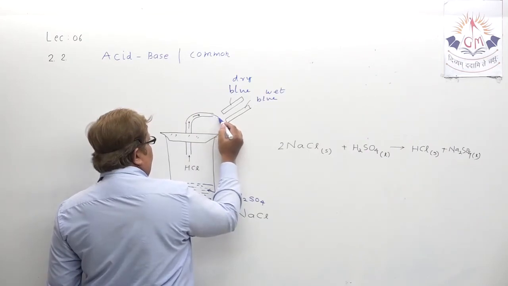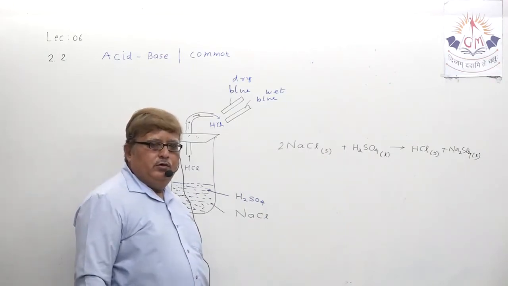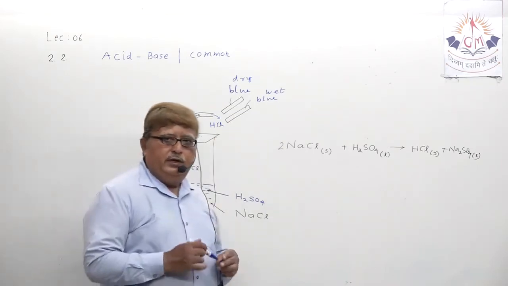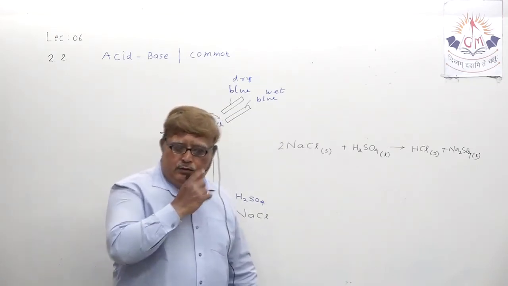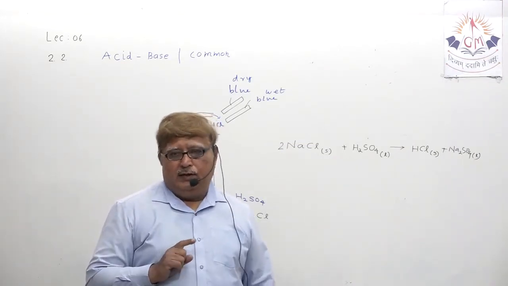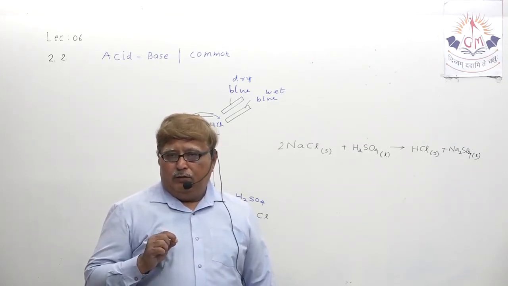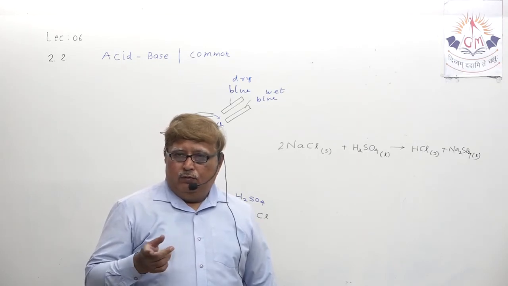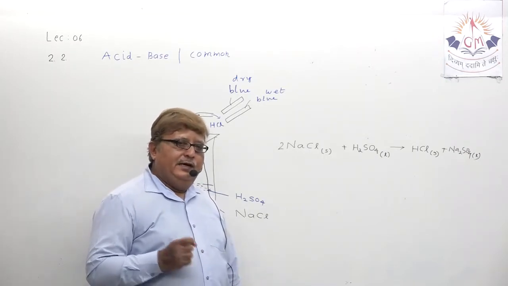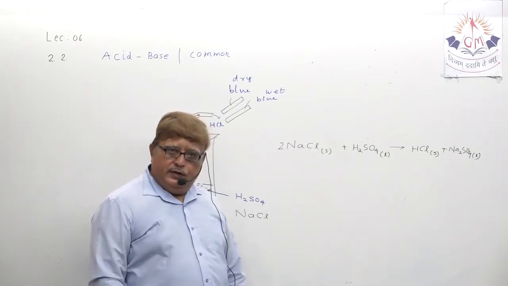So my dear student, when HCl emerges out of the delivery tube, it will create an effect only on the wet litmus paper, not on the dry litmus paper, because the presence of water will release H plus ion from HCl, and the release of H plus ion will immediately show the acidic effect.